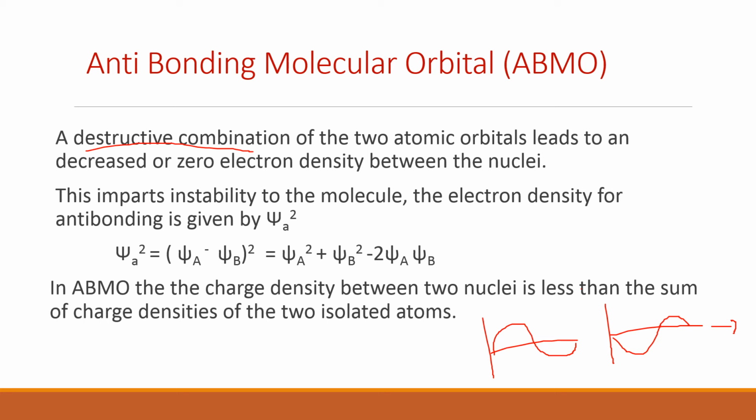So psi a square, the probability of finding the electron in the antibonding molecular orbital, imparts instability to the molecule. It is given by psi a square plus psi b square minus 2 psi a psi b. In ABMO, the charge density between two nuclei is less than the sum of the charge densities of the two isolated atoms, that is psi a square plus psi b square.